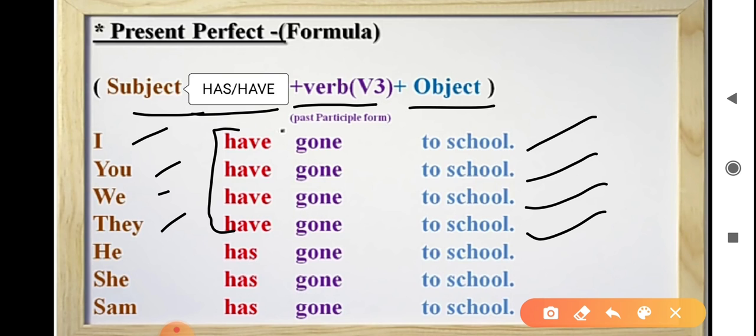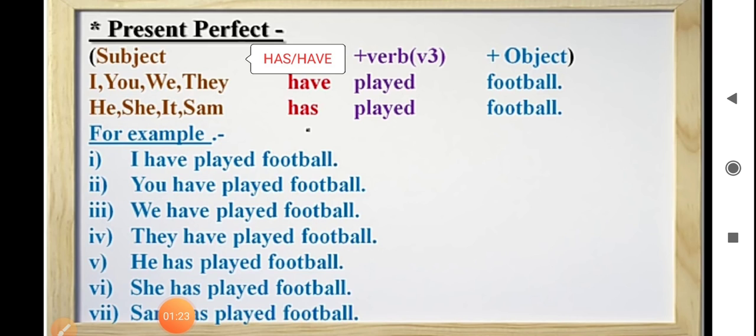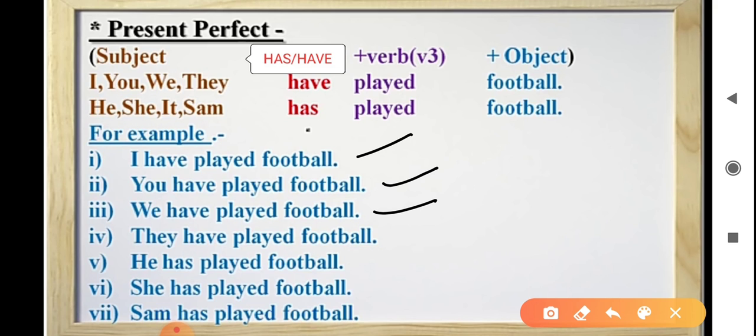Further examples, he has gone to school, she has gone to school, Sam has gone to school. He, she and name of the person is singular subject. That's why we use singular helping verb as has. Some more examples. I have played football. You have played football. We have played football. They have played football. He has played football. She has played football. Sam has played football.